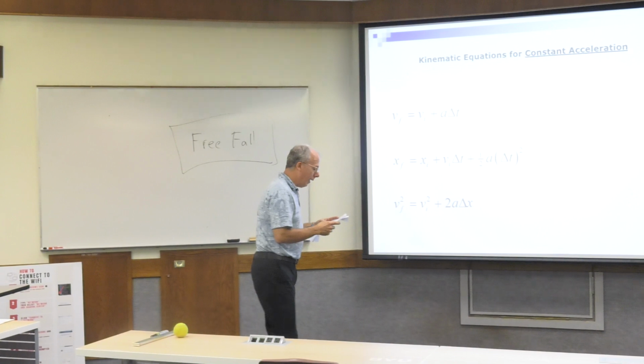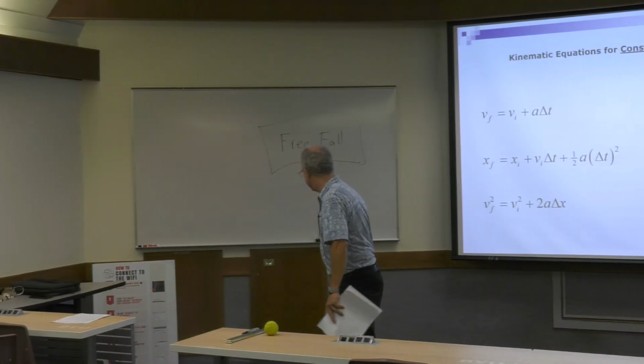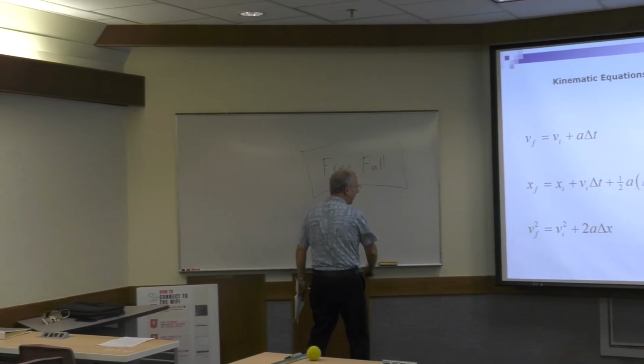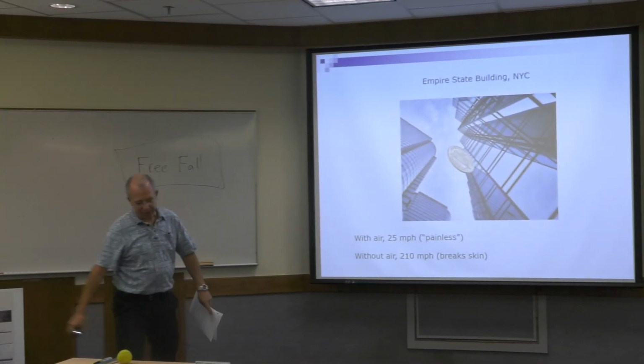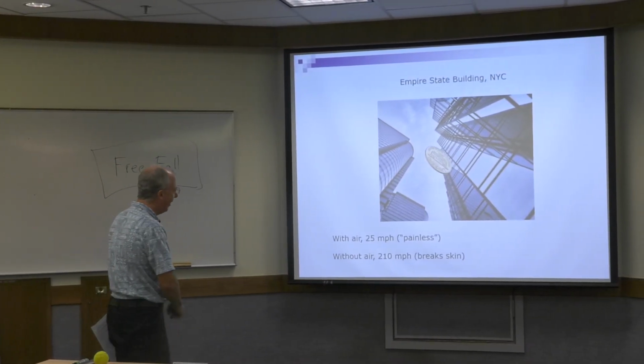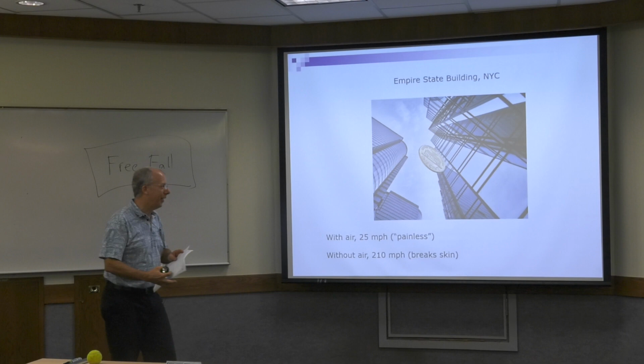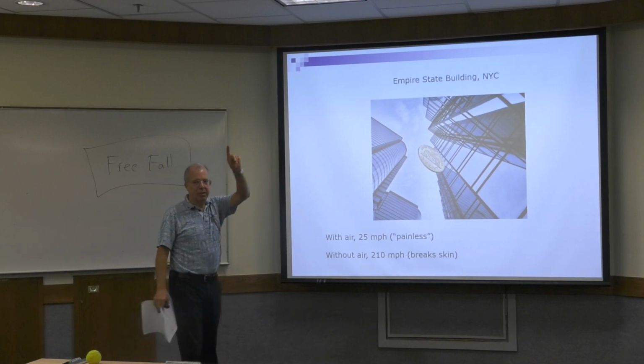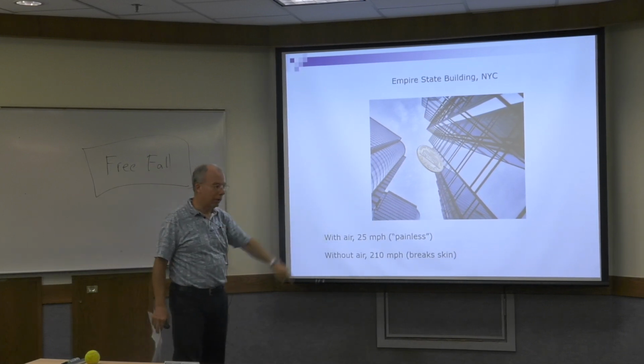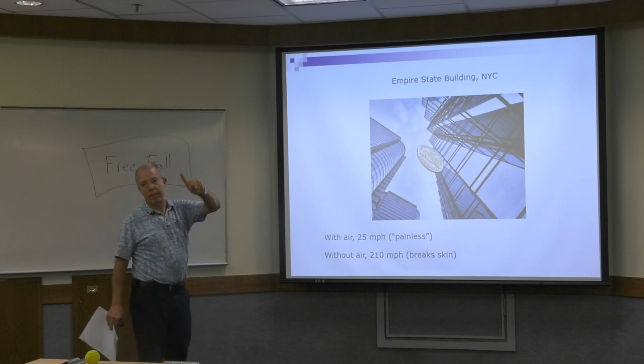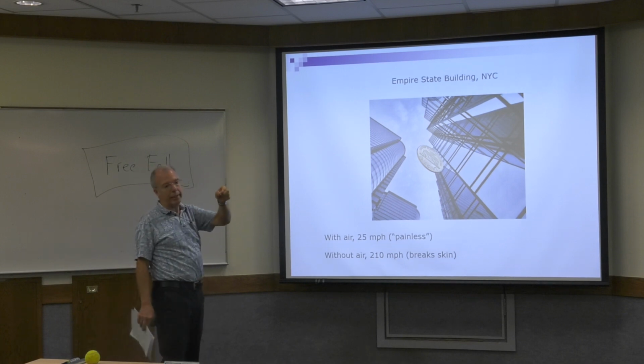All right, here we go. Now, I don't know if this is true. I'm sorry, I got it on the web, but it's interesting. Let's pretend we're in New York City, where we don't want to be now for sure. We're on top of the Empire State Building, and we drop a penny.